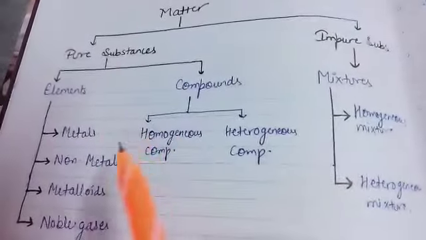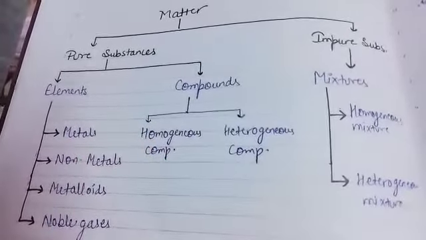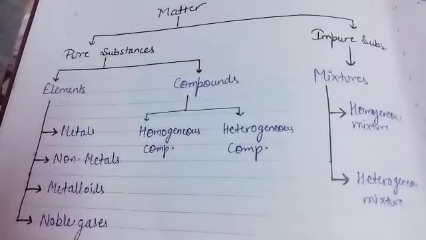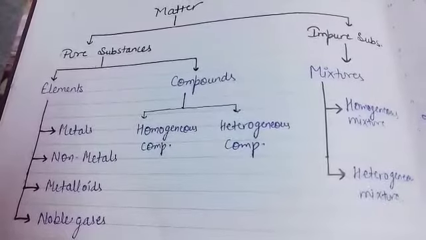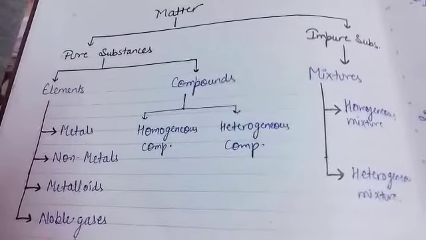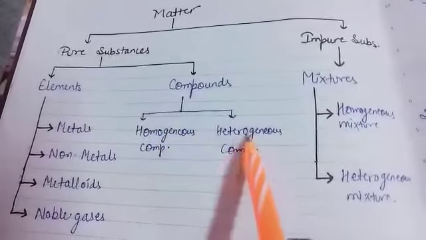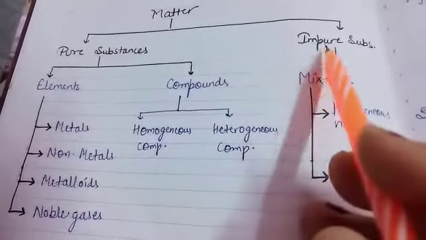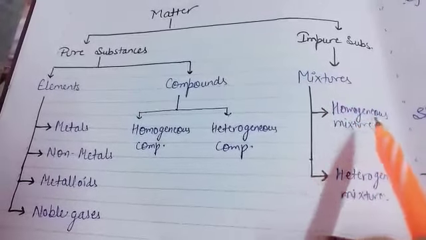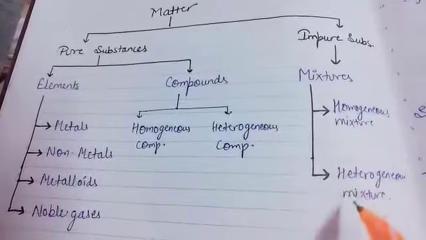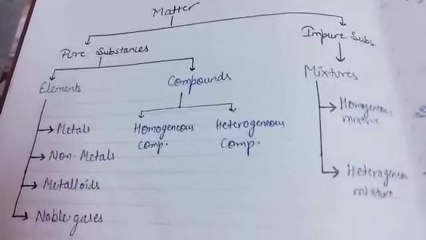Now we have to study these in detail: their physical properties, chemical properties, their uses, their reactions, and how they are extracted from their ores. Compounds are classified into two: homogeneous and heterogeneous. In the case of impure substances, there is only one type, a mixture, which is classified into homogeneous mixture and heterogeneous mixture. But we mainly have to study two things in it: metals and non-metals.